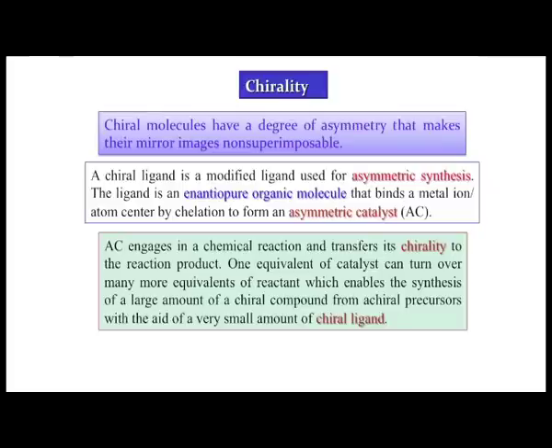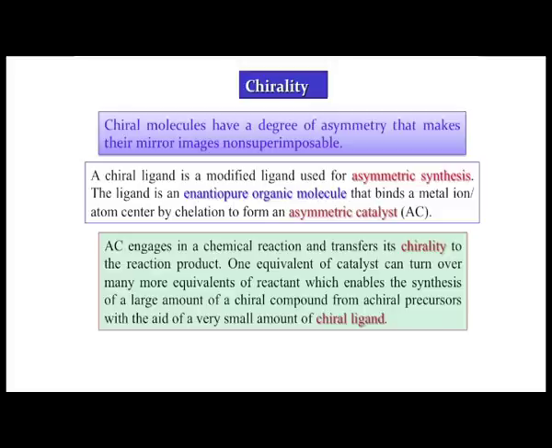So, all these chiral molecules can have a degree of asymmetry that makes their mirror images non-superimposable. As per the definition, what we see now is that if we have a typical degree of asymmetry, that means it is not very symmetric, like your cis compound, the cis variety.